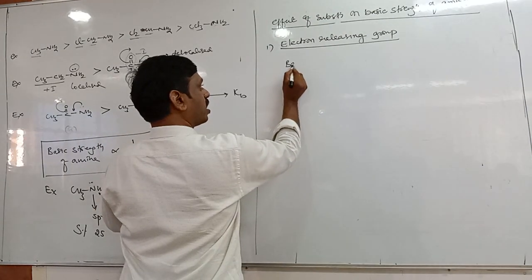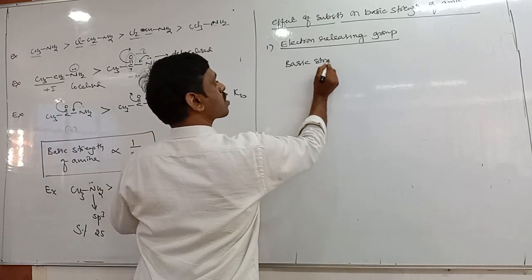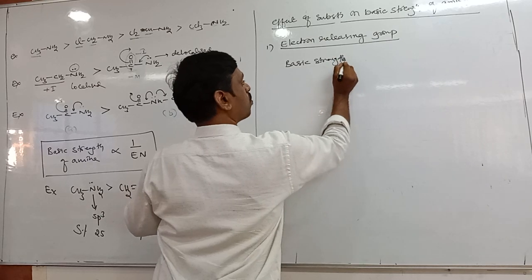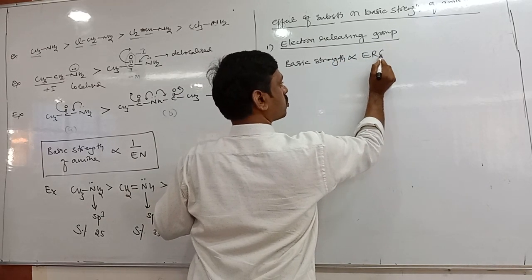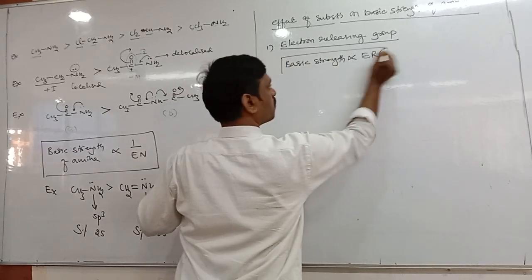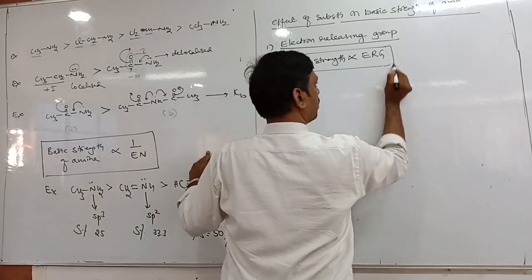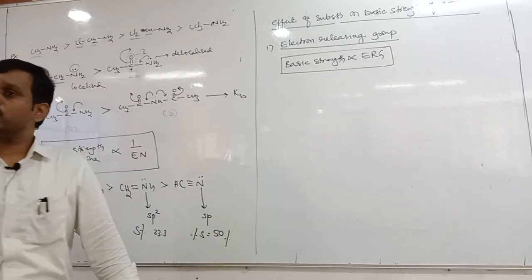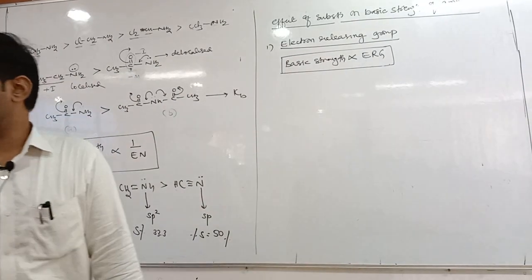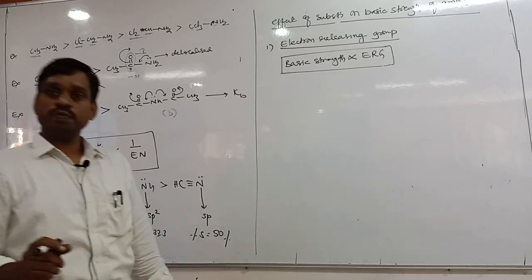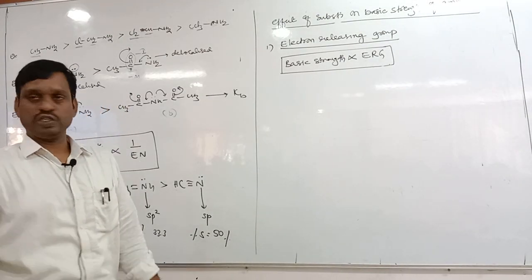Basic strength is directly proportional to electron releasing groups. Okay. But in order to increase the basic strength of aromatic amine, where should the electron releasing group be present? Ortho position, para position, or meta position?